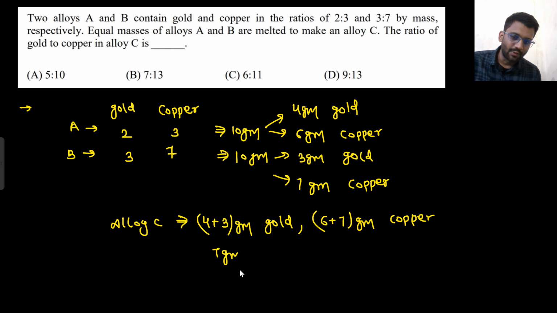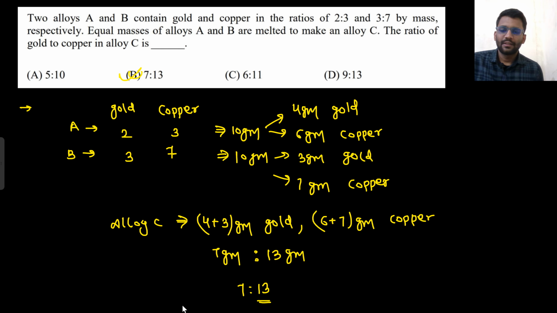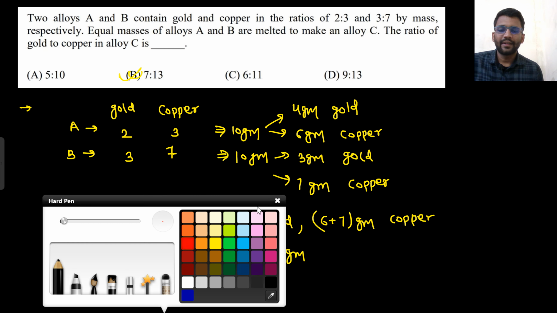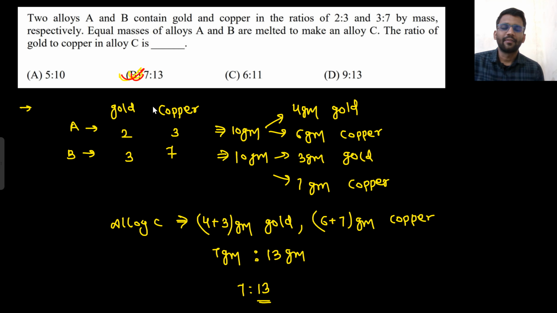So 7 gram of gold ratio 13 gram of copper. 7:13 is your final answer. Now tell me, why did I pick 10 gram only? Why did I pick 10? Why did I not pick 7 gram?